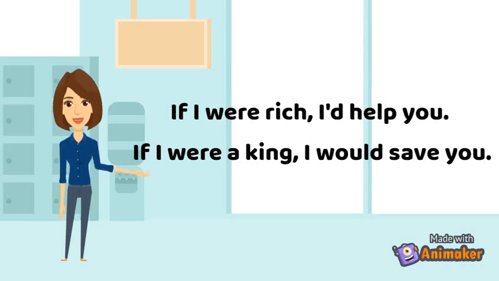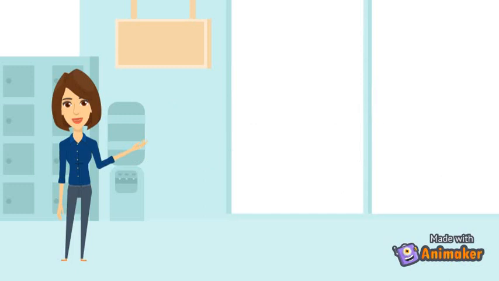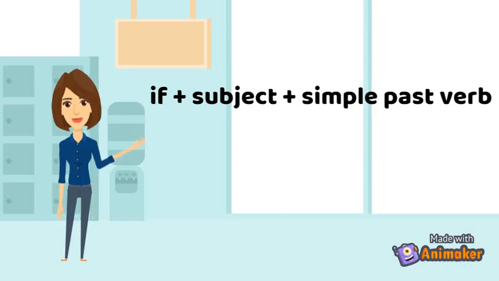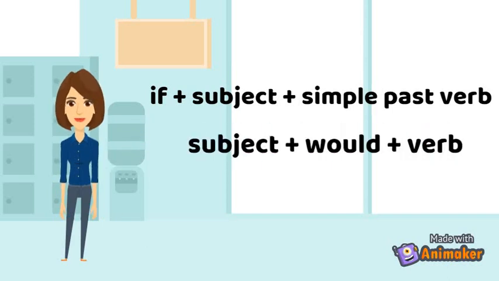So, what is the structure of the second conditional tense? It's if plus subject plus simple past verb. Here, in the main clause, we will use subject plus would plus verb. Look here, we are thinking about the future condition, but we are using the simple past tense to talk about the future condition. We use would plus base verb to talk about the future result. And the important thing about the second conditional is that there is an unreal possibility that the condition will happen.